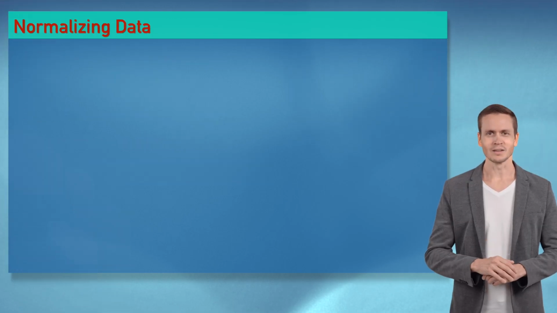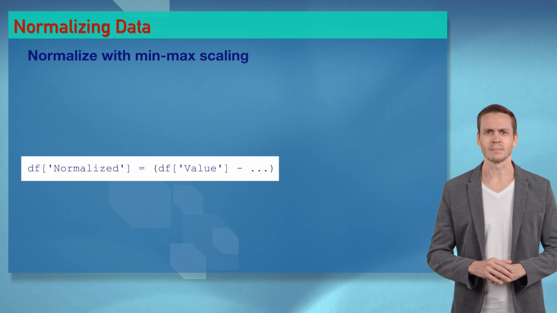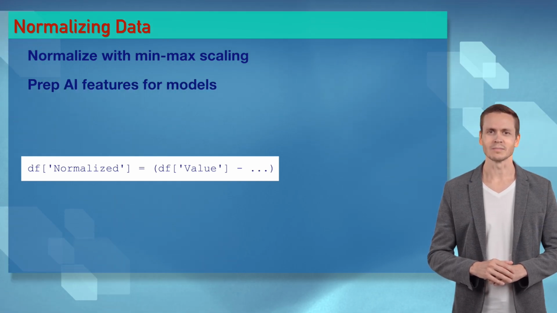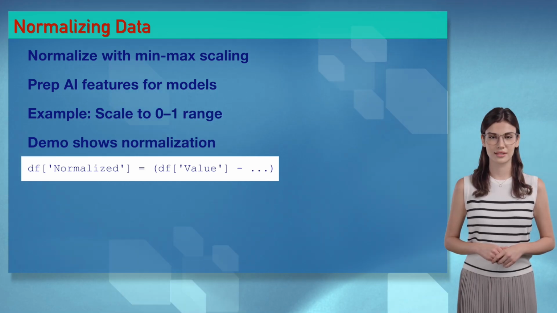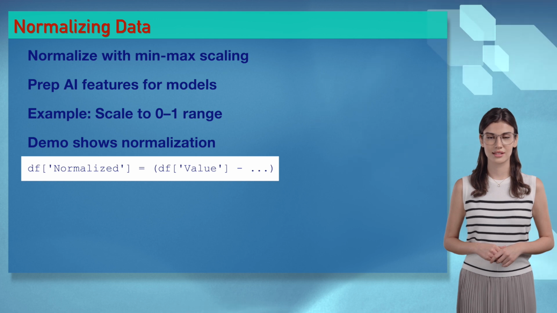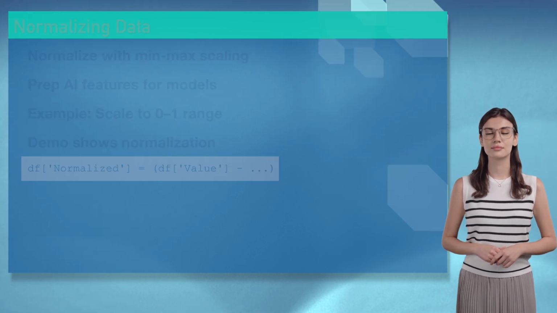Wizards, normalizing with df['value'] minus the min is like tuning a hot track for Sophia, scaling AI data. It's a norm party. You're tuning my heart, Ethan. Wizards, normalization preps AI features. Try it in our demo. It's like balancing your data.